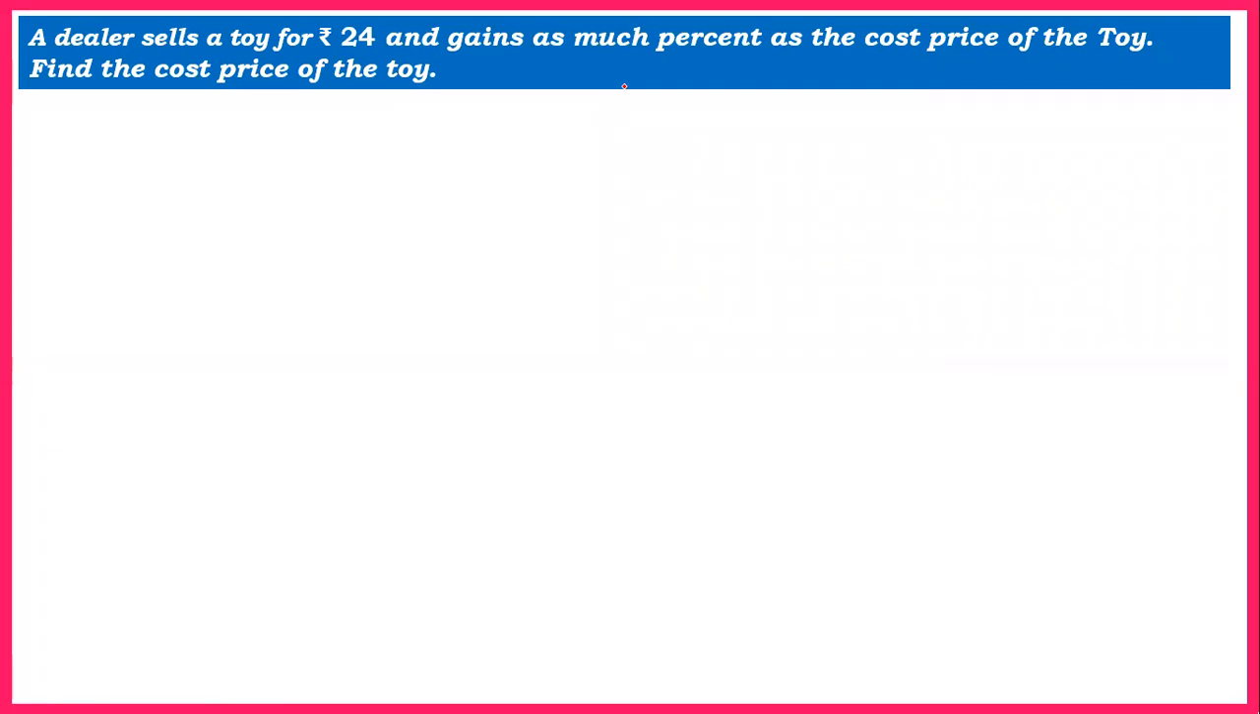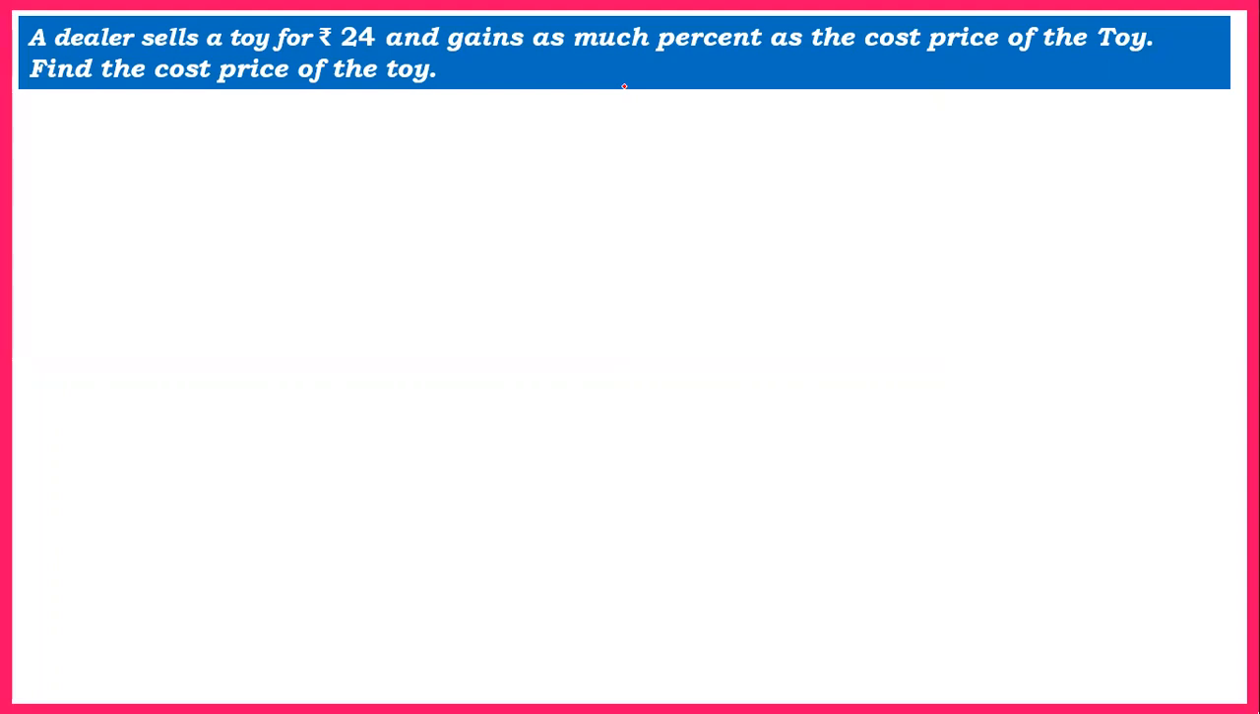Now, what I'm trying to tell you is give yourself 5 minutes, time yourself 5 minutes, and try to get the solution in 5 minutes. Pause the video, look at the question, and see whether you can solve this sum in 5 to 6 minutes. That is the biggest challenge. And meanwhile, I'll get to the sum. A dealer sells a toy for rupees 24 and gains as much percent as the cost price of the toy. Find the cost price of the toy.